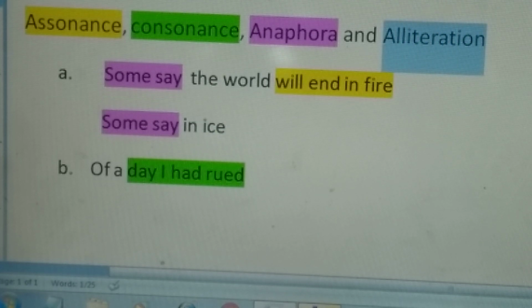It can be vowel also and consonant also. There is no restriction as far as alliteration is concerned. So alliteration is what? Take example. See this first line of the poem. Some say. S in the beginning of this word. S is there in the beginning of this word. So it is alliteration. I hope these concepts are clear to you.